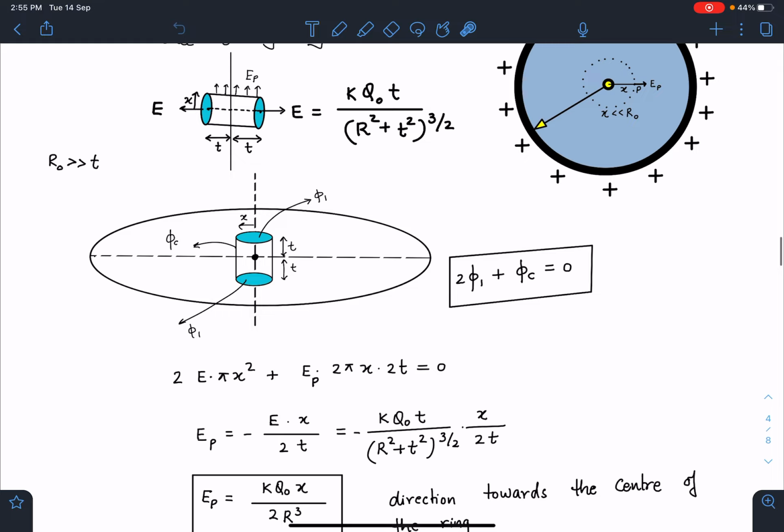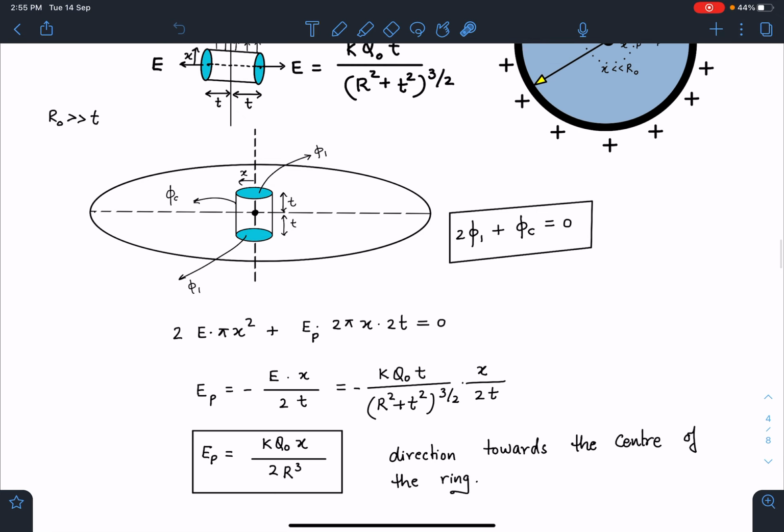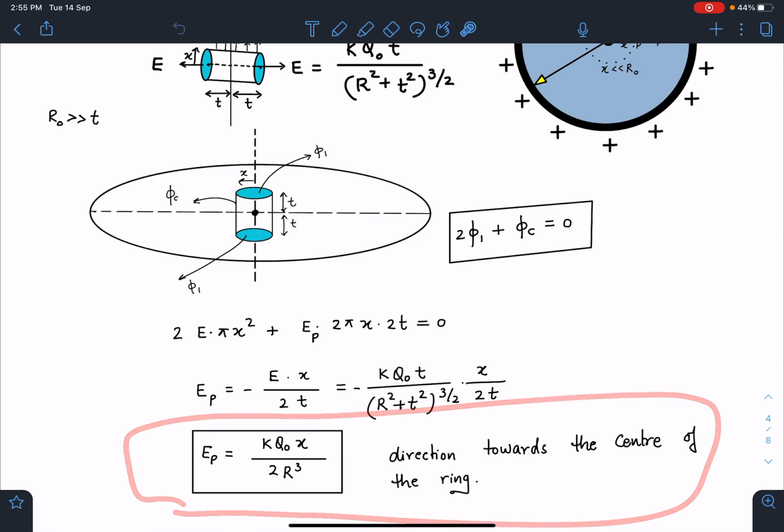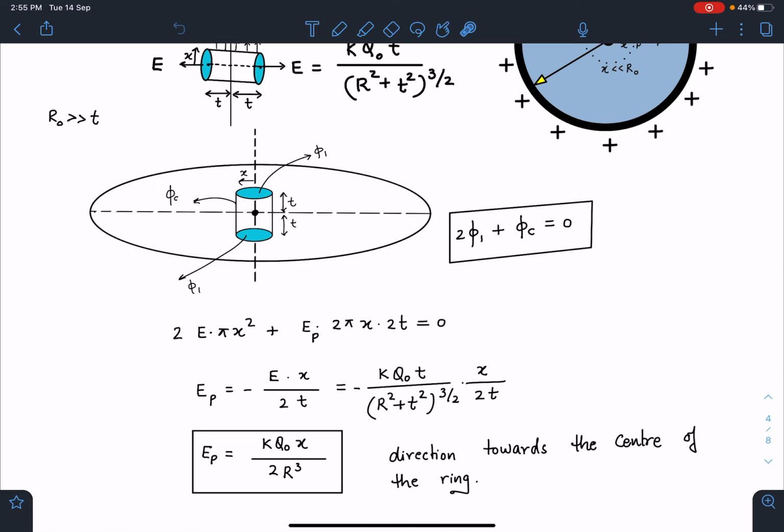So here EP can be calculated, and if we approximate under the assumption that r is very large compared to t, this result is going to give us kq q0 x by 2r cube. Again, the direction of this electric field will be towards the center of the ring.